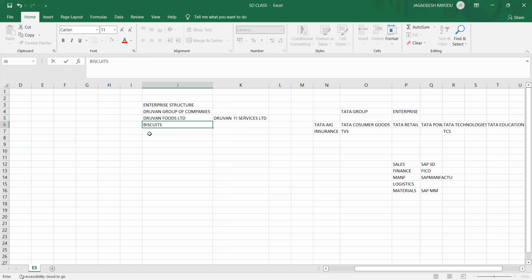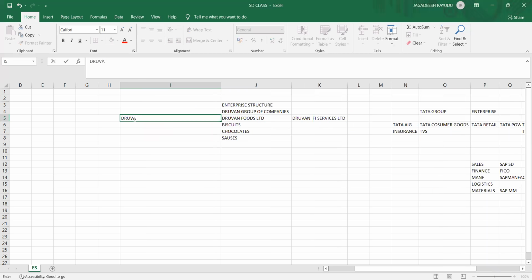biscuits, chocolates, and they are doing sauces, and they have one more company, they are into oil manufacturing. Okay, Dhruvan Oils Limited. So assume that you got a requirement from your customer.